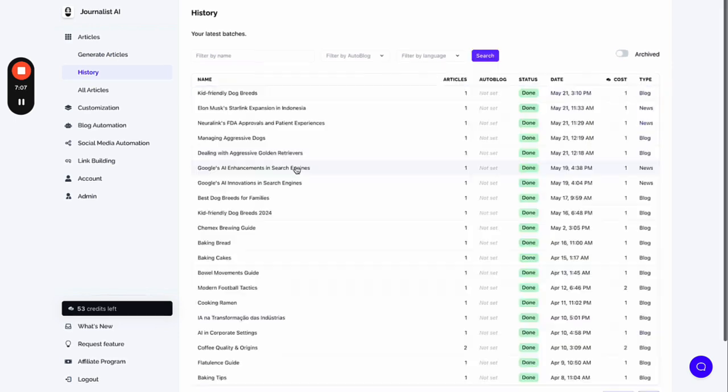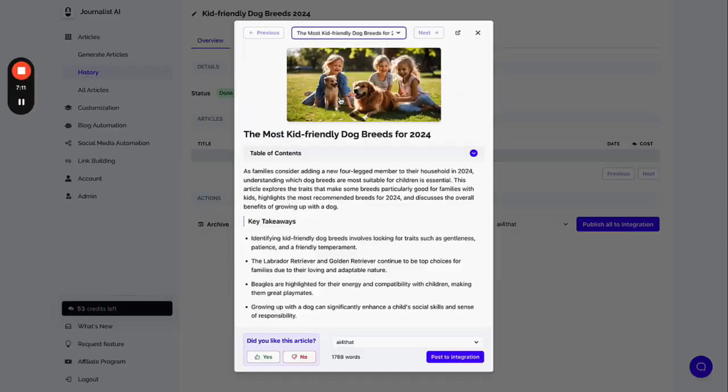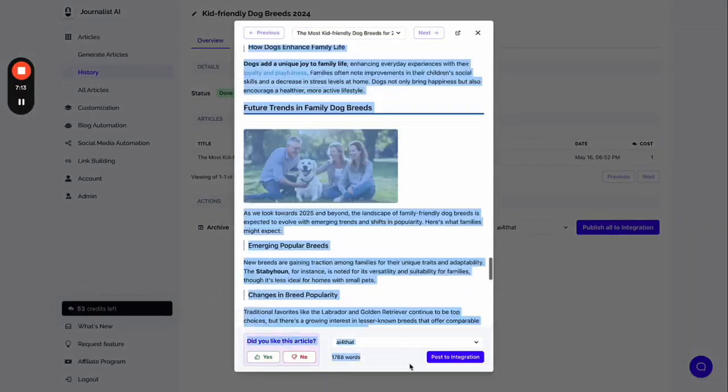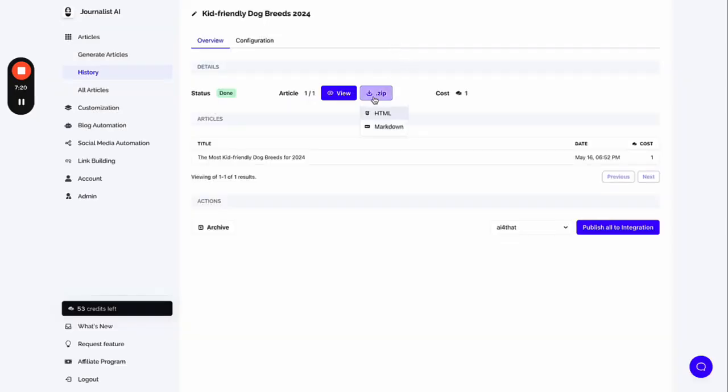And it's going to happen. It's going to generate an article like the one you saw before. This one that I showed you was for the dog niche, but this works for any single niche, any single language. And then you just take this. You can copy it like so, or you can just export it right here as such, zip it, and send it over to the guys. That's literally it. That's how you use AI to automate the whole writing process. Again, this cost 80 cents, super cheap.